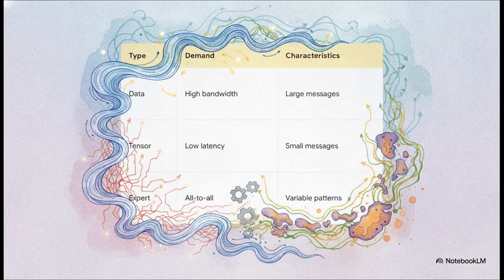Second, we have tensor parallelism. This splits individual matrix operations across GPUs within a single node or a rack. These generate very frequent, very small messages that need ultra-low latency. And finally, expert parallelism, which routes computation to specialized networks. This creates highly variable, super unpredictable all-to-all traffic patterns. So the network has to serve all 3 of these distinct, almost biologic-like traffic patterns at the exact same time. It's quite the juggling act.